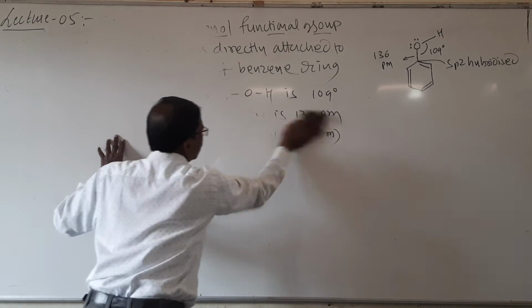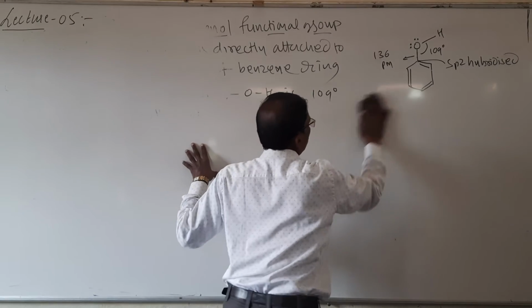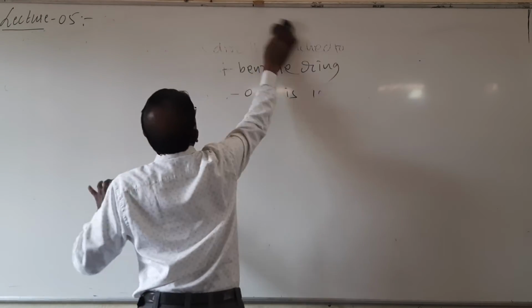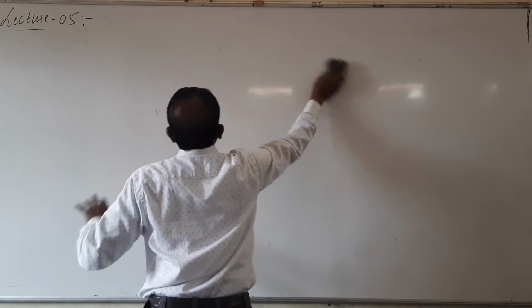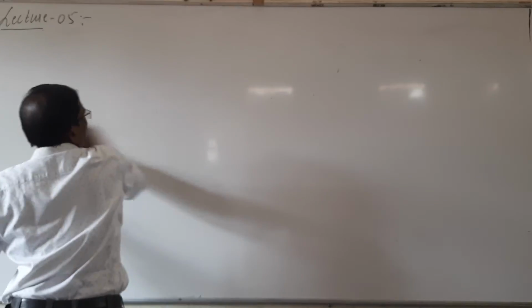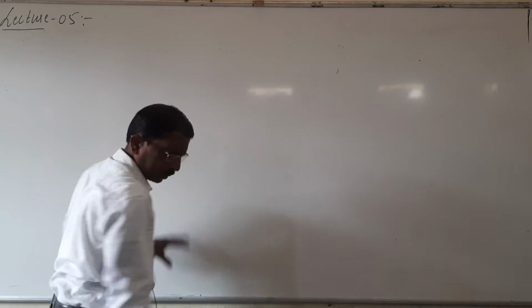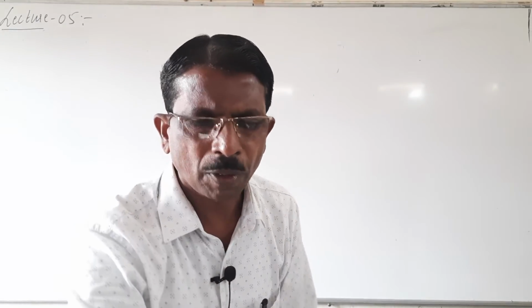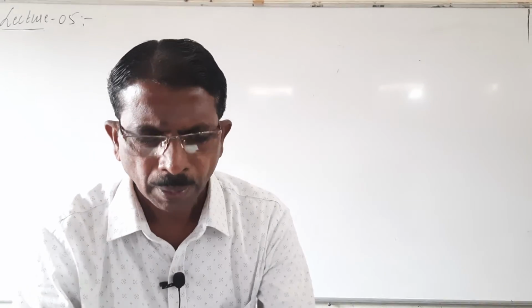Preparation of phenols. First one, that is from haloarenes, or it is also called chlorobenzene. You may take a general example, or you may take this example, that is chlorobenzene. You may take any example here.